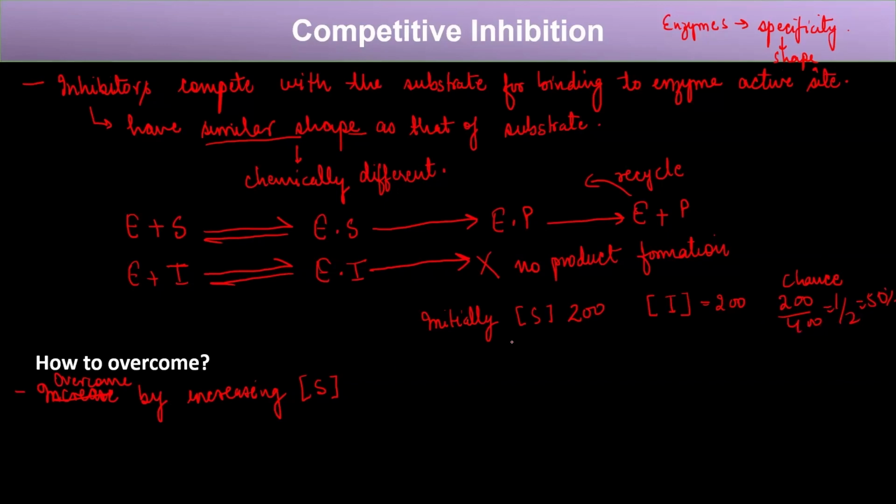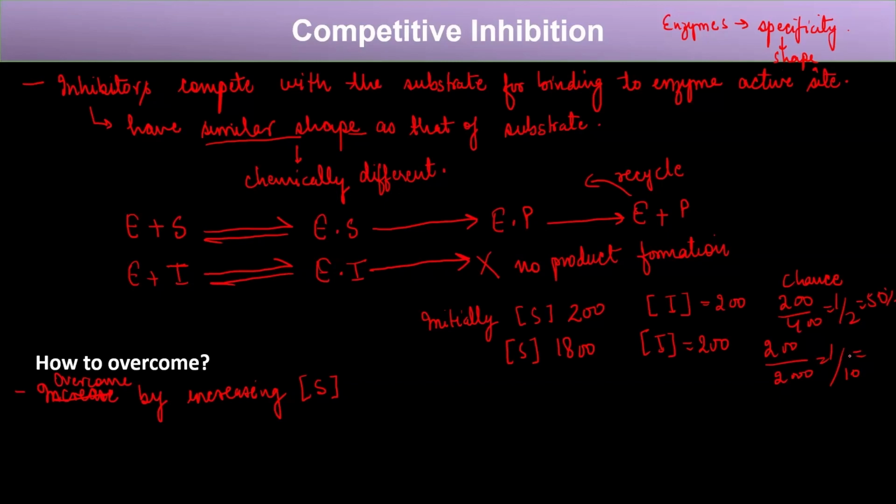But if you increase the substrate concentration, say to 1800, and your inhibitor is still 200, now what will be the chance of an inhibitor binding to the enzyme? It will be 1 by 10, right?